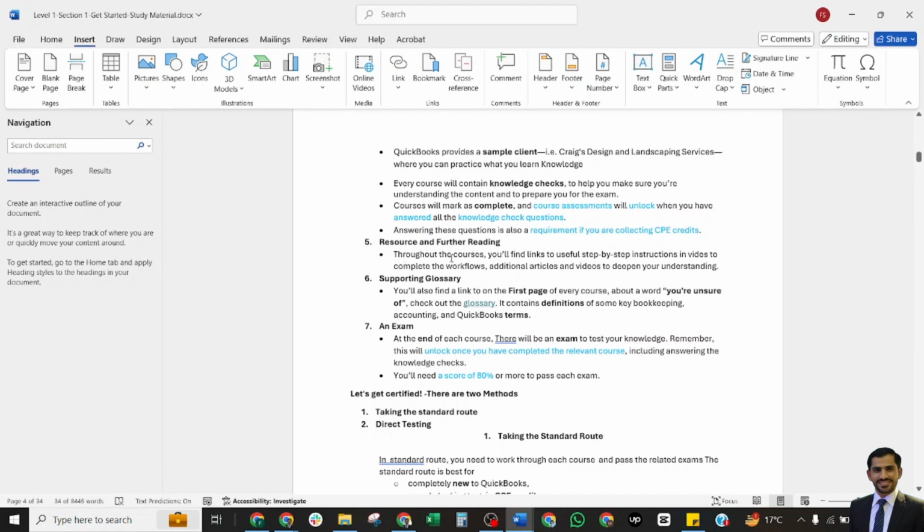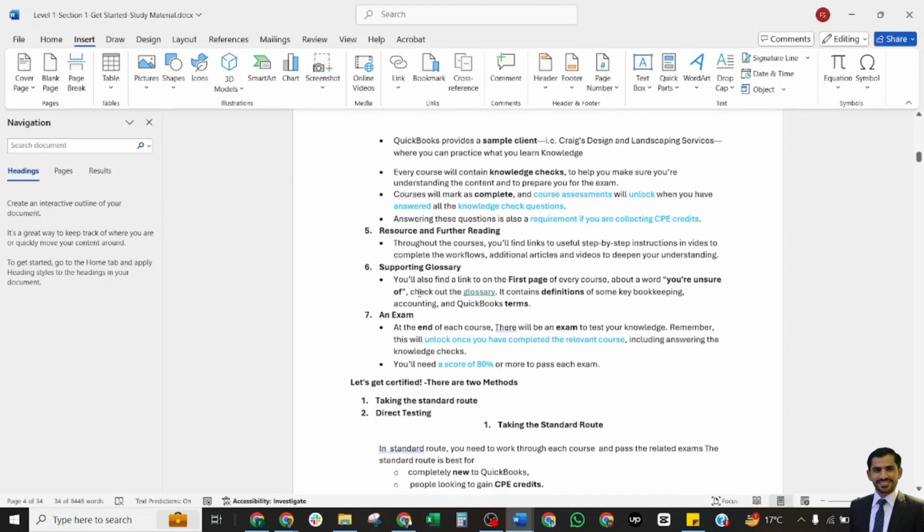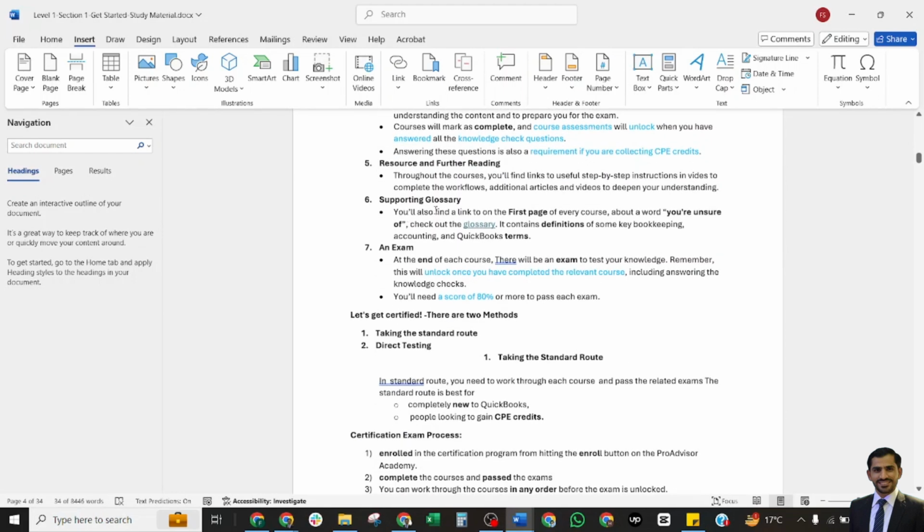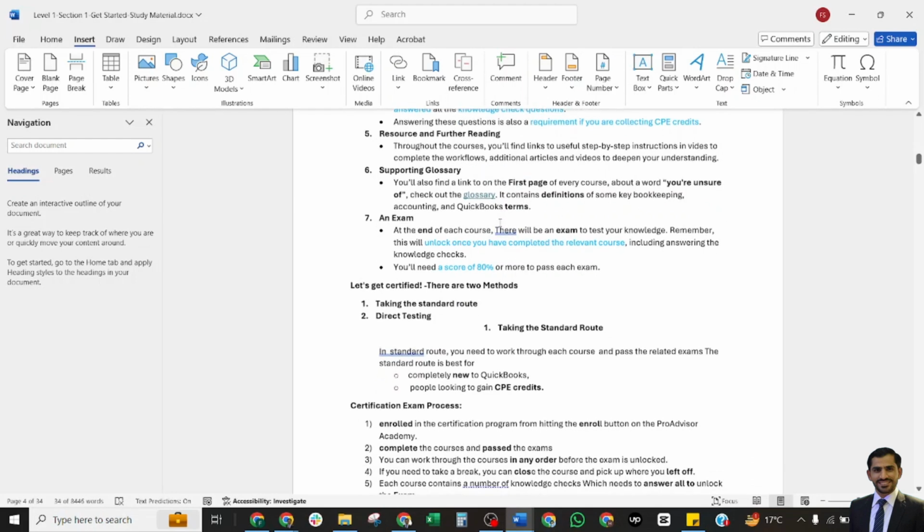Resources and further reading: throughout the course, you will find links to useful step-by-step instructions, videos, complete workflows, and additional articles and videos to deepen your understanding. There is also a supporting glossary. You will find a link on the first page of every course for any word you are unsure of. Check out the glossary. Glossaries are the definitions of some key bookkeeping and accounting terms.